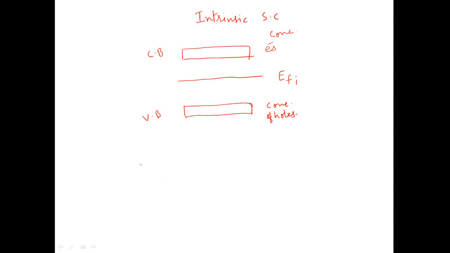Now if you look at the covalent bonding structure in case of silicon, silicon is tetravalent, meaning the valence is 4, and therefore there are 4 valence electrons for each silicon atom, and all these 4 electrons are shared by covalent bonding with the nearby silicon atoms.